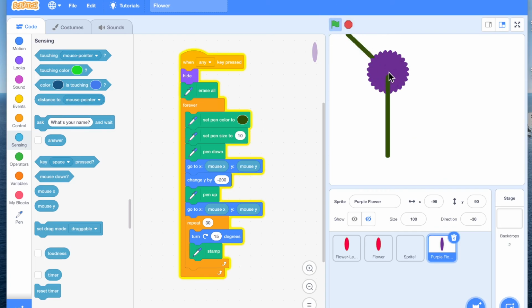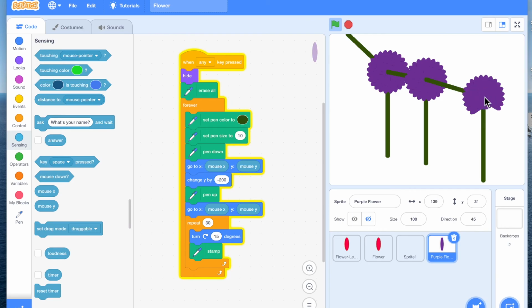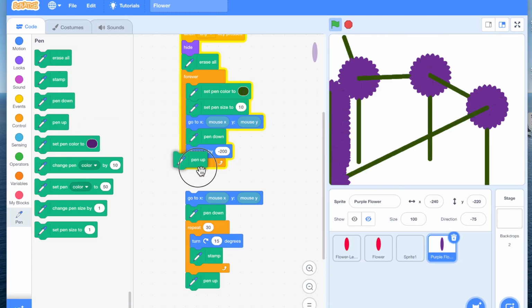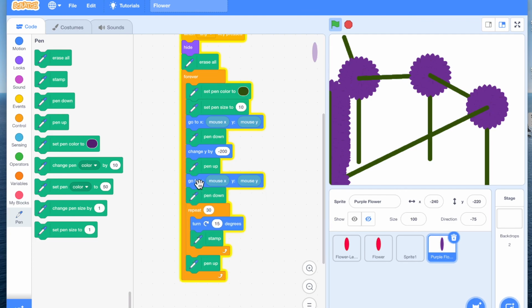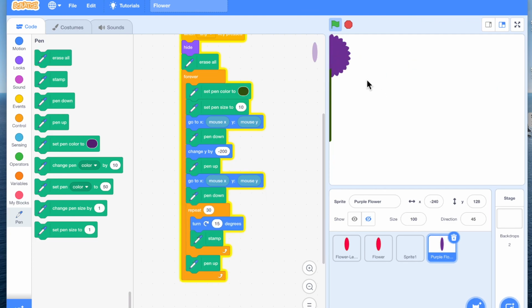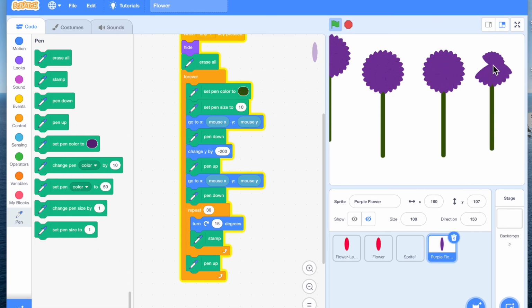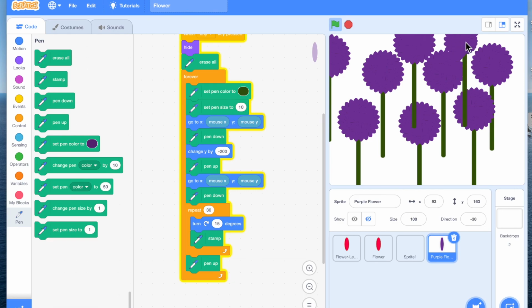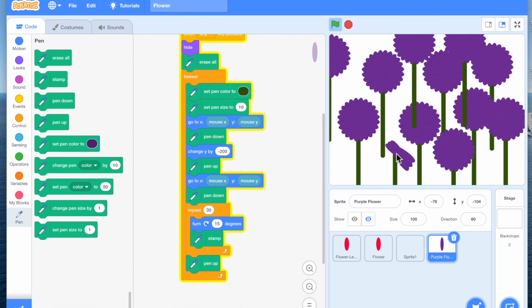So, there's some interesting attachment happening. Not by design, but I'm liking it. We'll do a pen up and then we will do this. There you have a neat flower showing up wherever you want on the screen. You make your own designs. So go create. Have fun.